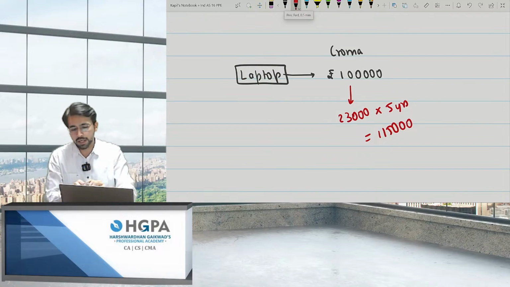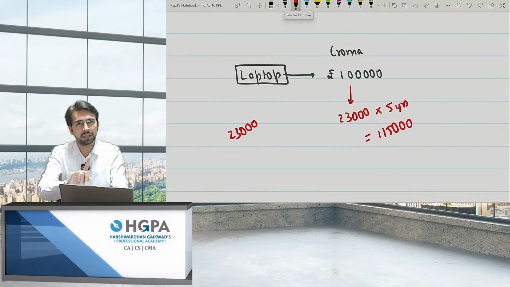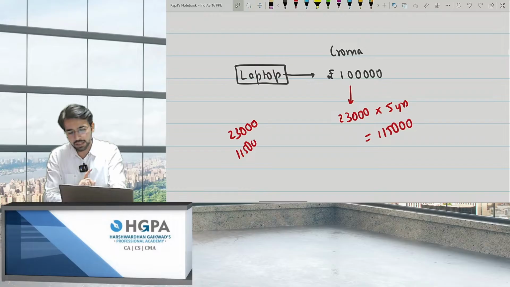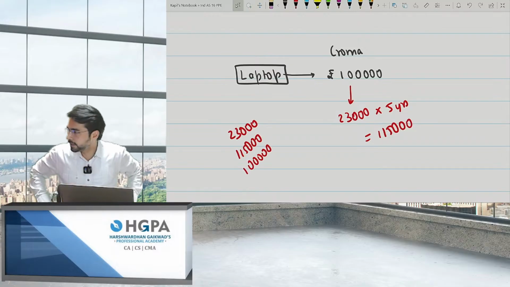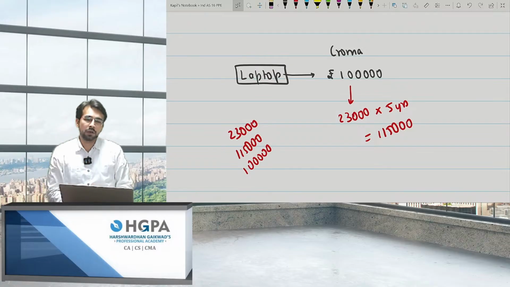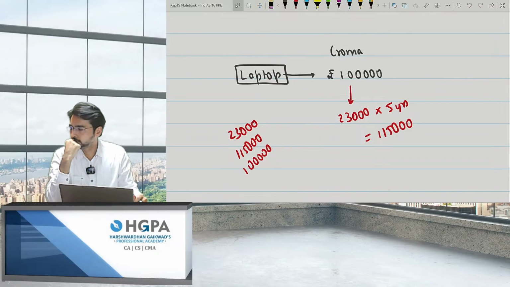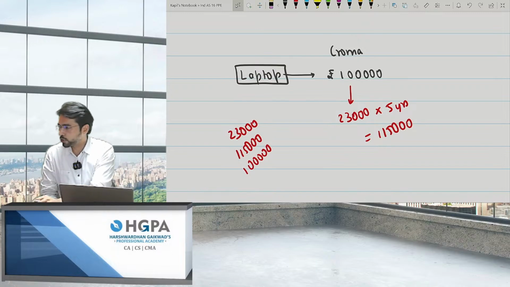So at what value should I record? I'm paying only 23,000, so should I record the laptop right now at 23,000? Should I record it 1,15,000, or should I record it 1 lakh, or if you have any other value, please tell me. Everyone has to answer this. At what value should I record this? Please tell me.